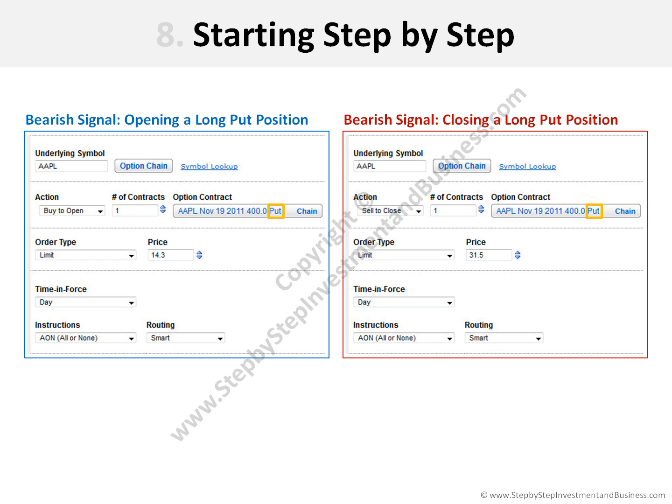On the other hand, to close the position, we are indicating to sell the Apple put at a limit price of $31.5. We select the action Sell to Close. The time in force is day, and we want the order to be executed under the specification All or None and with an automatic routing.